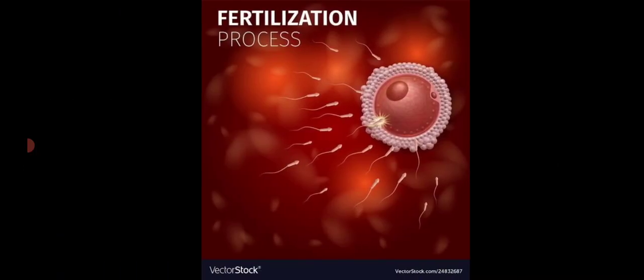Next process is called fertilization. Fusion of male and female gametes to form a zygote is called fertilization. That is, the male gamete sperm fuses or unites with the female gamete ovum. Fertilization results in the formation of a zygote. Zygote is a single cell. So the fertilized ovum is called a zygote.